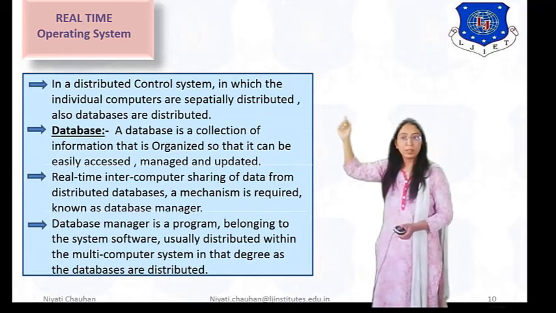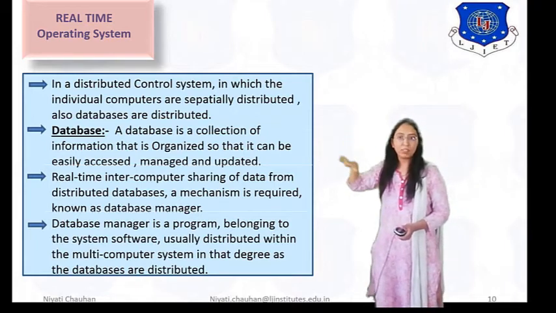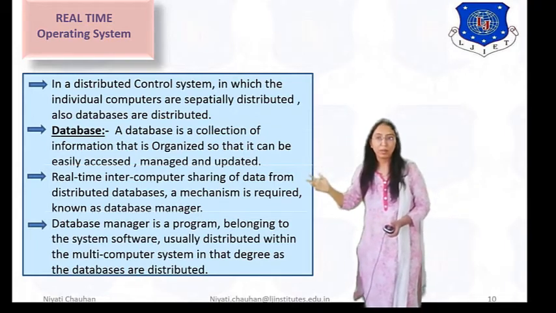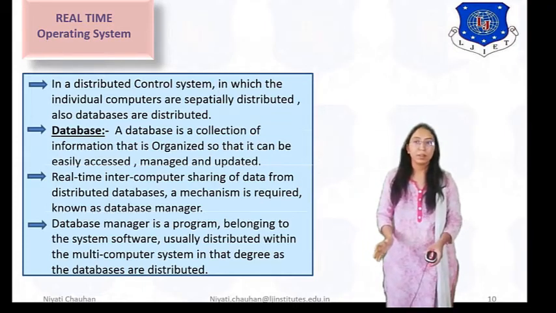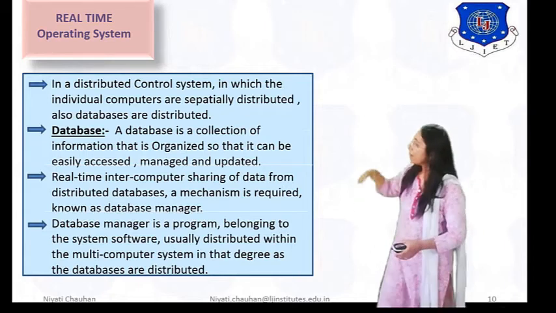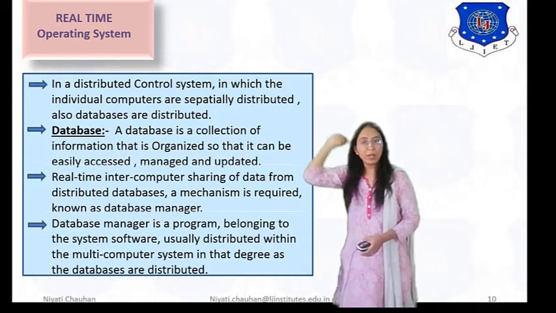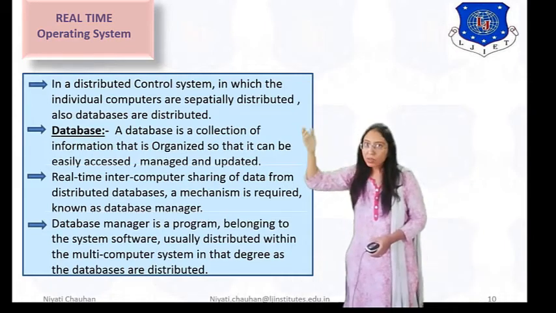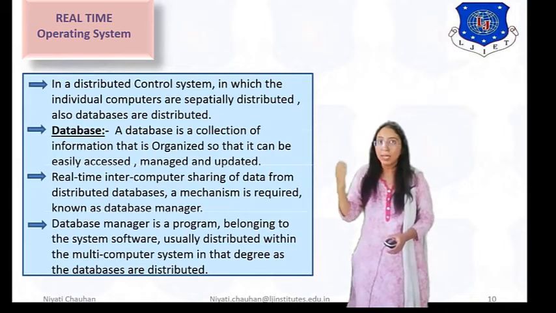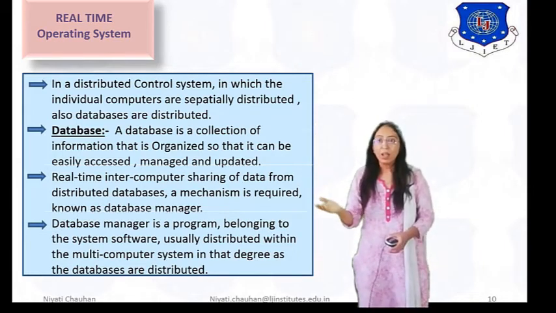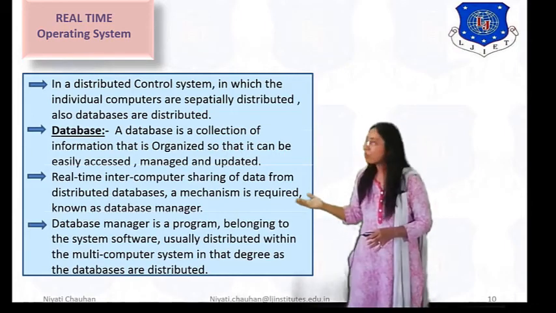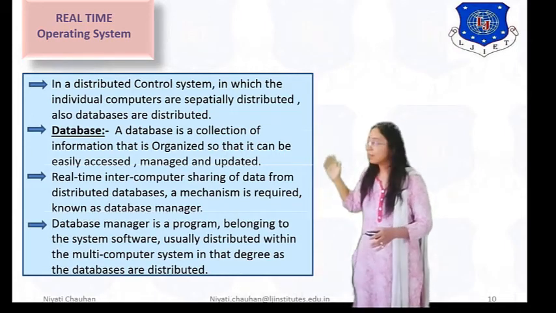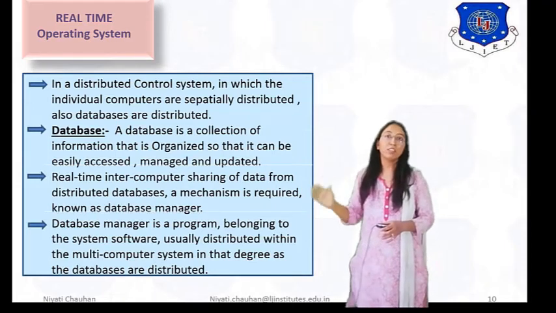So first we know that in a distributed control system our whole system is distributed, right? So here the database is also distributed. Then you have to know what a database is: a collection of information that is organized so that it can be easily accessed, managed and updated.